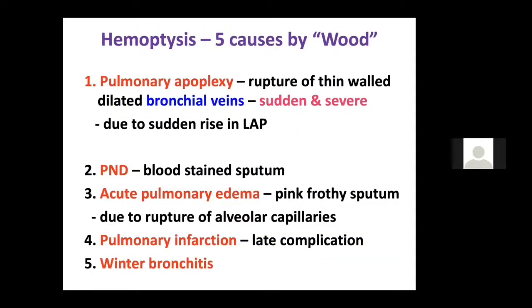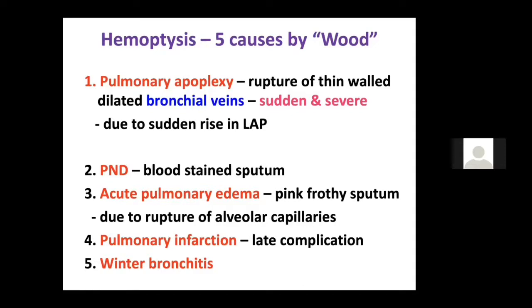Now let's discuss hemoptysis. Everybody will ask you, once you get a case of mitral stenosis, what are the causes of hemoptysis. The most common cause of hemoptysis in mitral stenosis is pulmonary apoplexy. And what is apoplexy? The rupture of thin walled dilated bronchial veins. Because of the high LA pressure, there is so much pressure in the bronchial vein that there is a rupture which causes hemoptysis. Second mechanism is the PND.